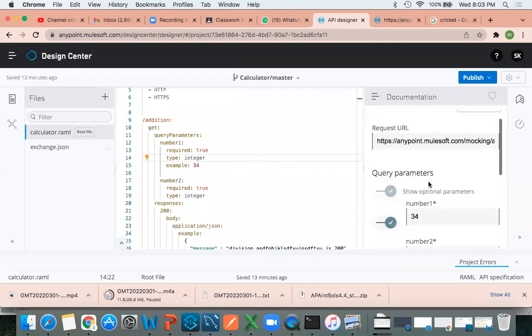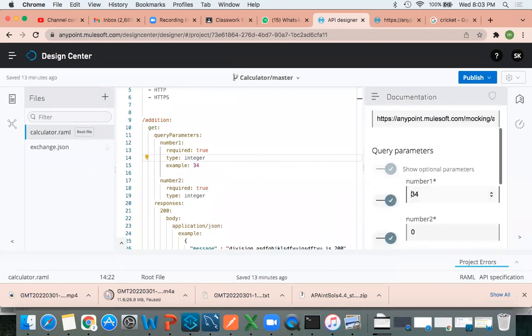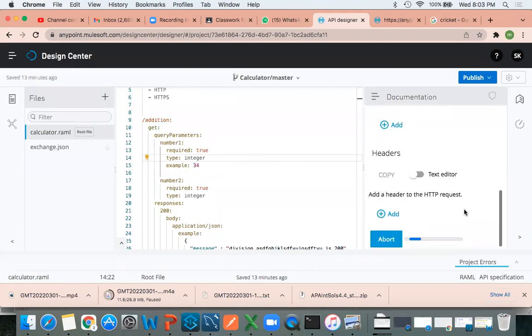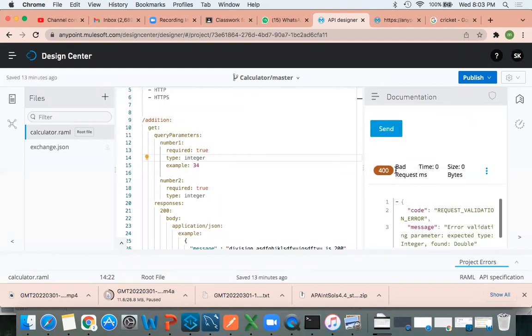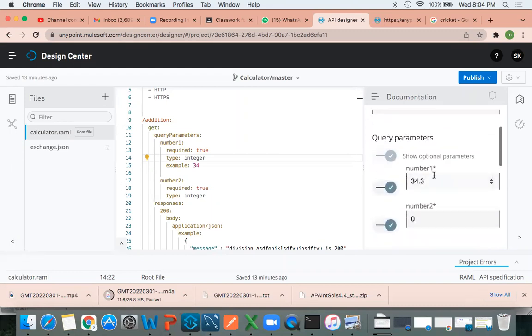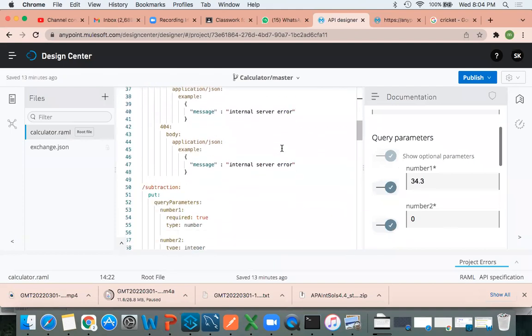Click on Try it out. See, I provided 34 point some value. If I click on execute, I'm getting a bad request. Why? Because error validating parameter: expected type integer, found double. So this won't work in this scenario.